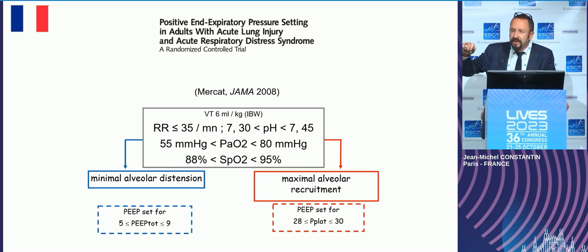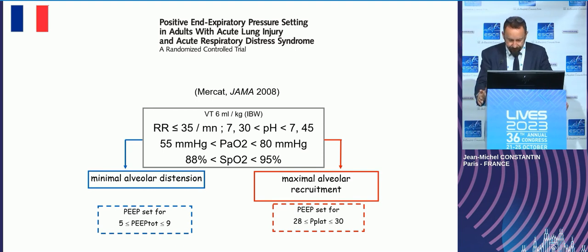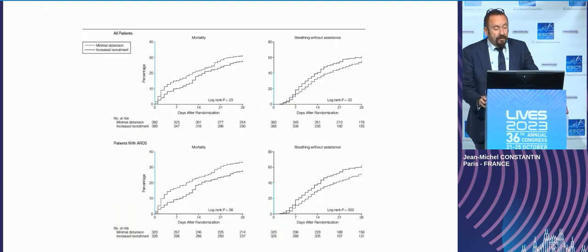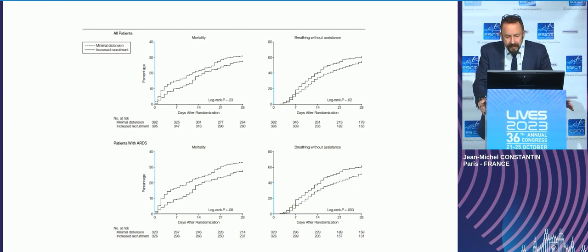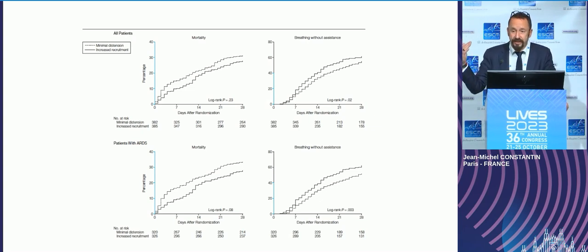It means that you put a tidal volume of 6 ml per kilogram of ideal body weight and increase PEEP to reach a plateau pressure of around 30. The results were negative in terms of mortality, but the time spent on mechanical ventilation and the complications related to mechanical ventilation were lower in the high PEEP strategy.